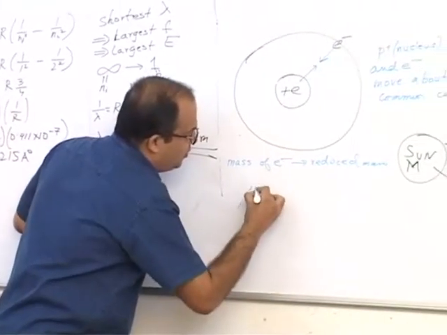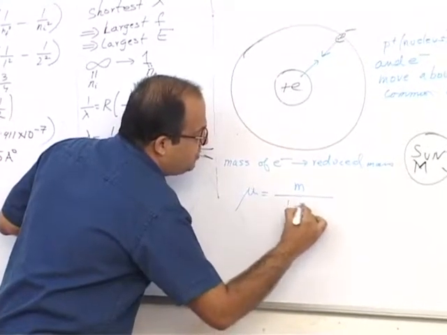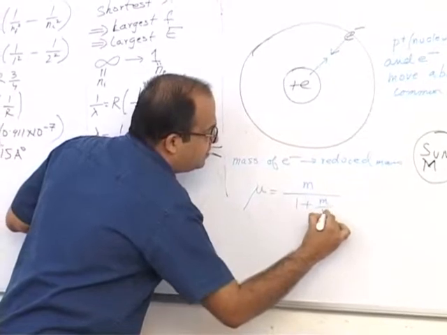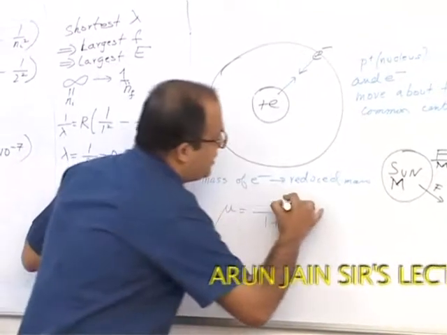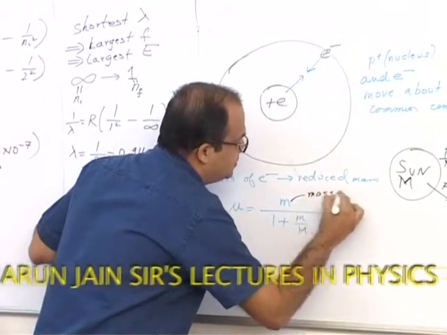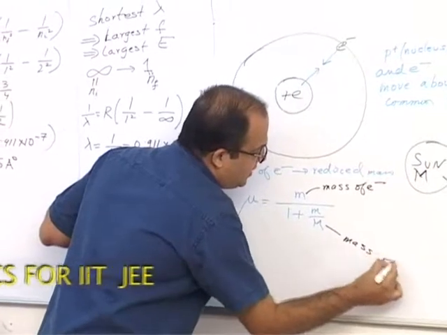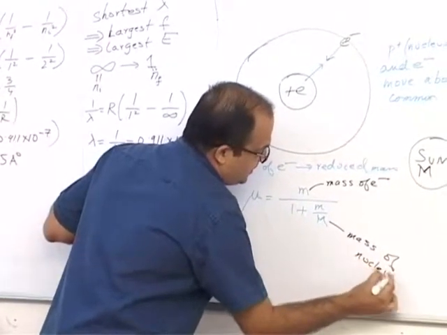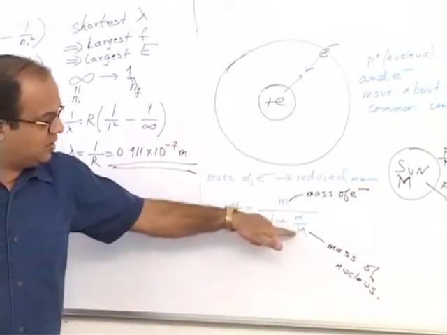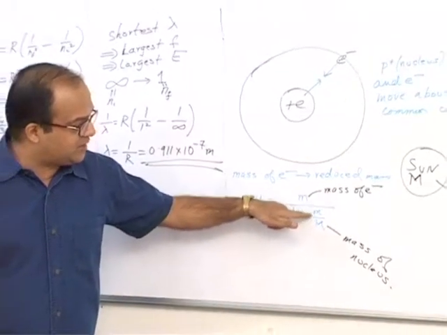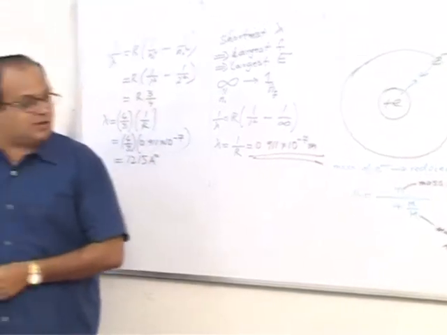Reduced mass mu is defined to be equal to m divided by 1 plus m by M. This small m is the mass of the electron, and big M is the mass of the nucleus. If we can neglect this term, which we can do in most cases, then mu becomes exactly equal to the mass of the electron.